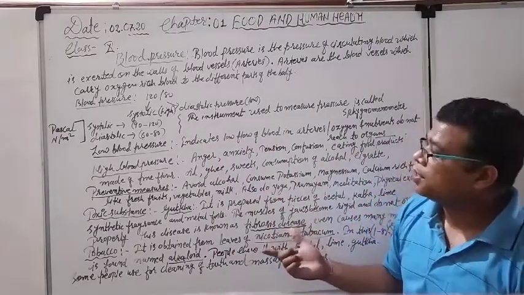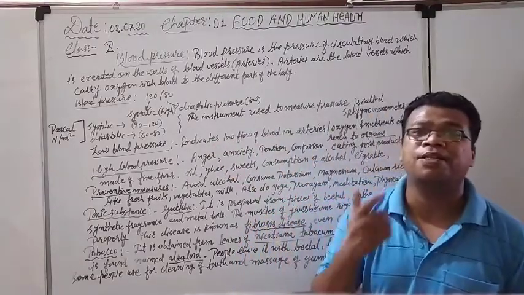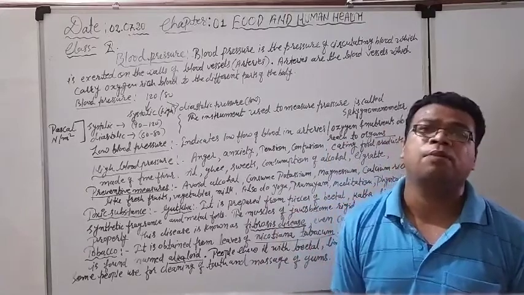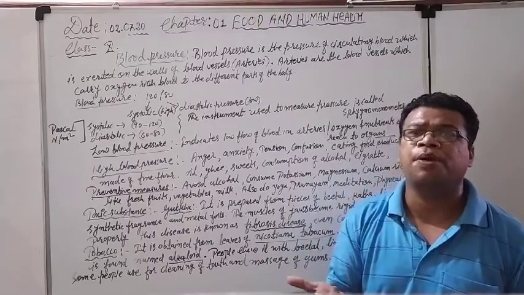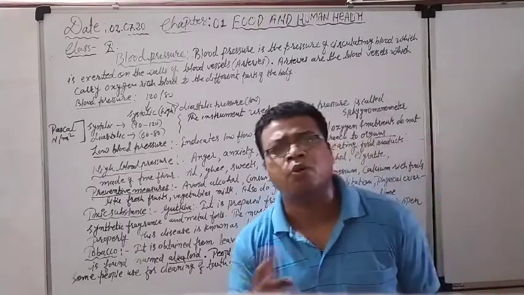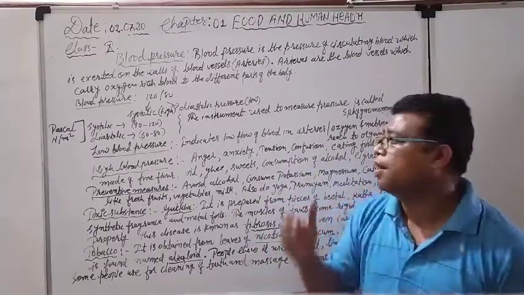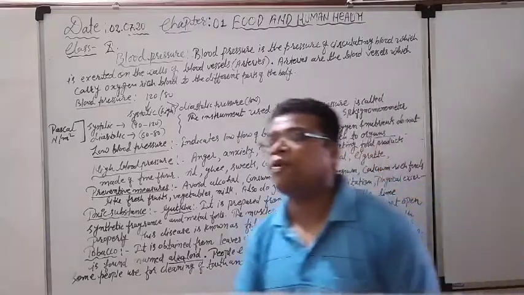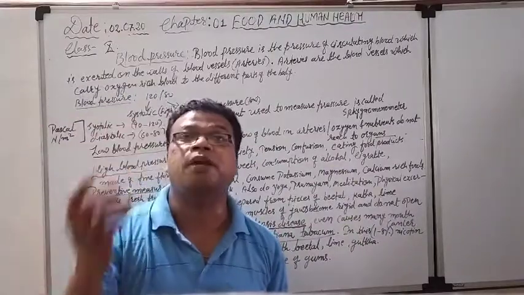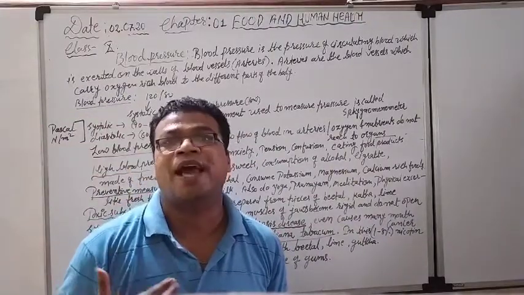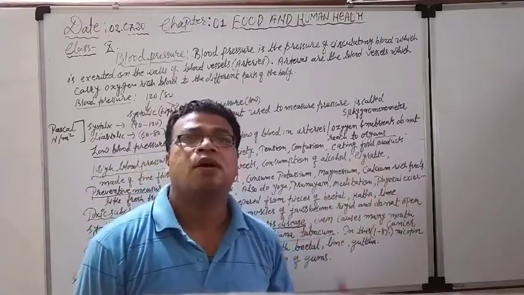Low blood pressure means that at that particular moment only a low volume of blood is transported here and there. If the pressure is low, definitely the quantity of blood flowing inside the arteries will be less. The arteries supply the oxygenated blood, the oxygen taken from the lungs, and they are responsible for the transportation of oxygen throughout the body parts.